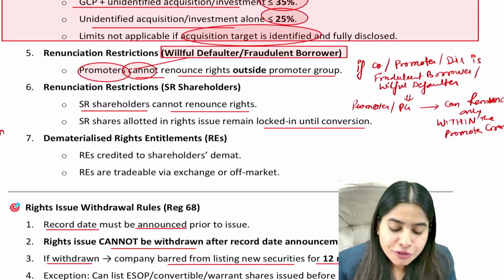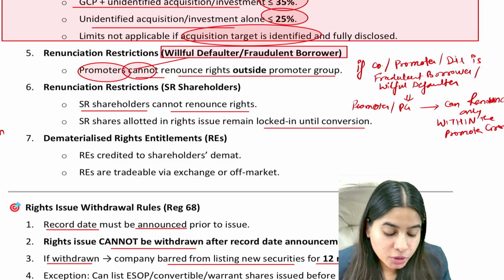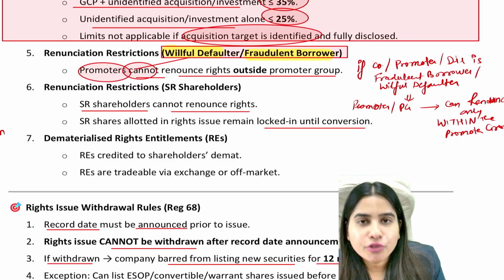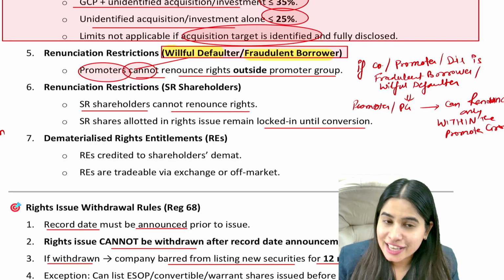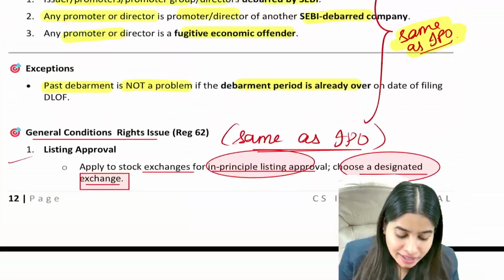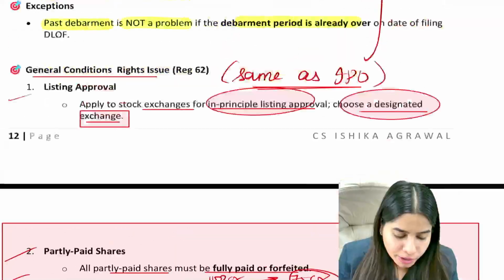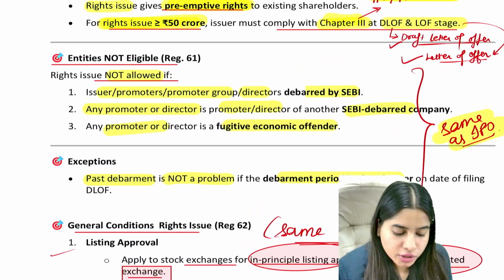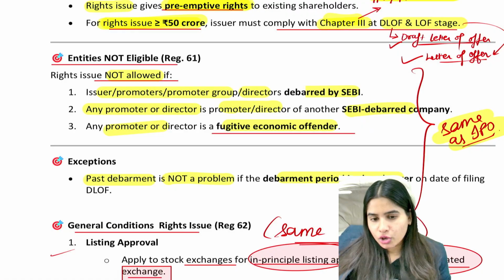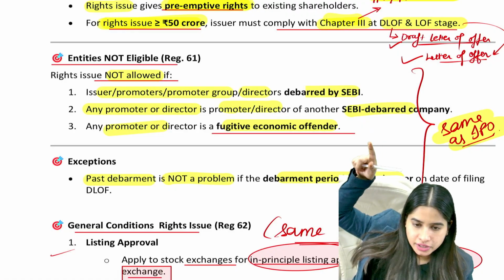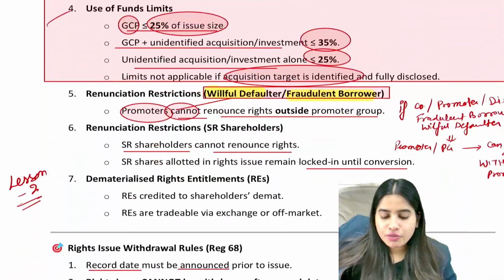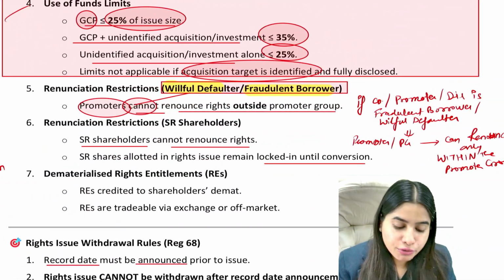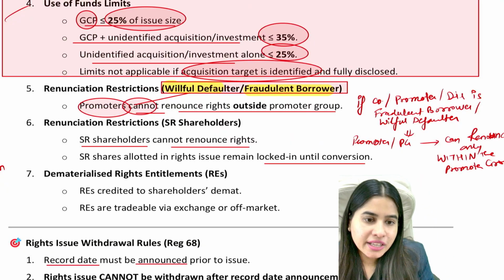Lastly, if your company or your promoter director are willful defaulter or fraudulent borrower, can you make a right offer? Yes, you can make a right offer, because see here, that point was not there. Here the willful defaulter point was not there. In non-eligibility, only the fugitive economic offender point was there. So guys, if our company or promoter director are willful defaulter or fraudulent borrower, can we make a right offer?